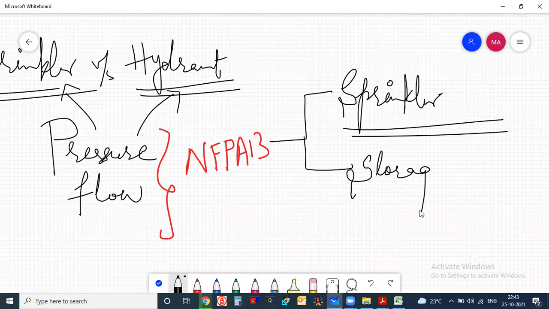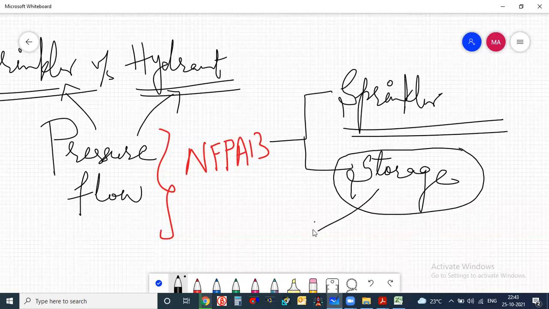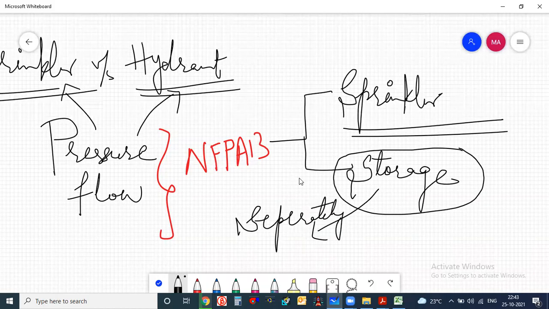This is a very big topic, so we will take it separately, because there are so many types of storage buildings given, like rubber industries, glass industries, plastic industries, commodities. It's a very big section about storage.